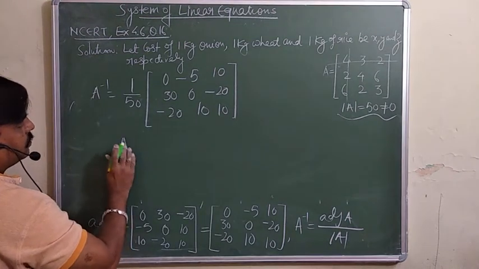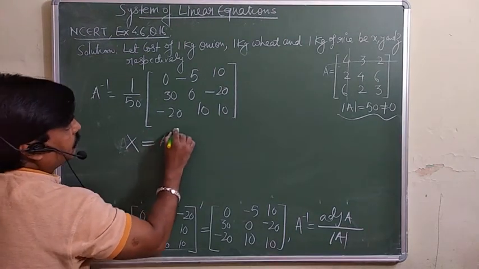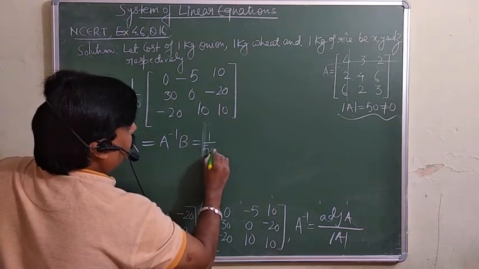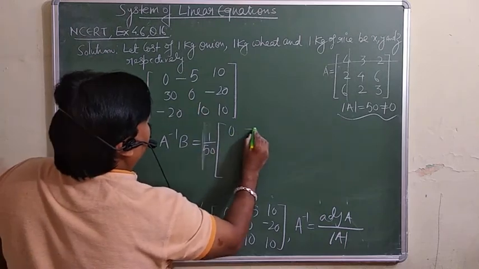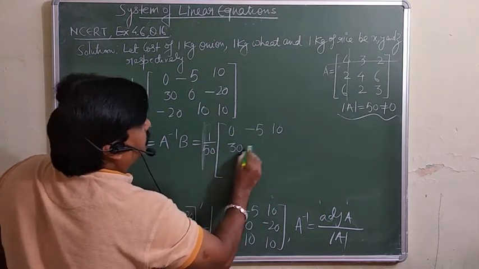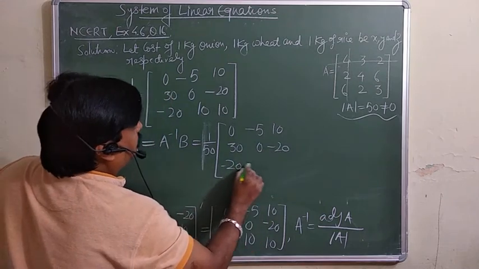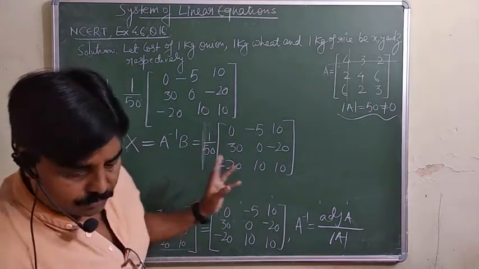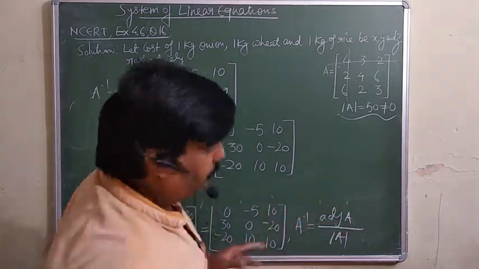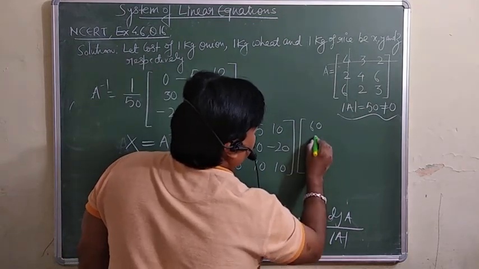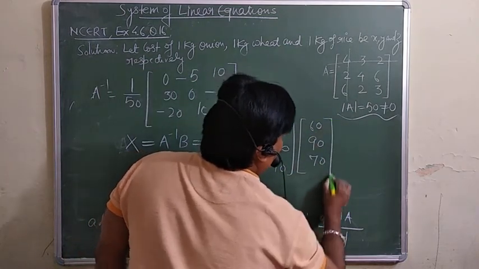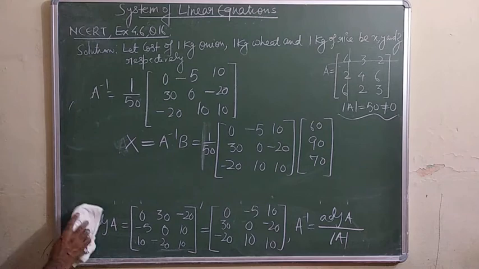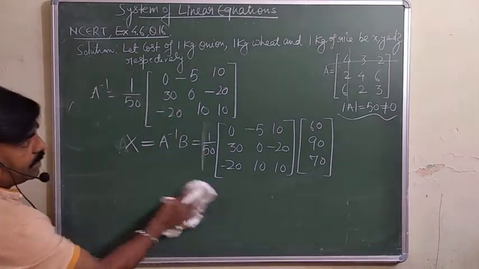Now X is equal to A inverse into B. So A inverse is already here. You can write down 1 over 50, and this is 0, minus 5, 10, 30, 0, minus 20, minus 20, 10, 10. And B was 60, 90 and 70. This was B. So you must multiply this one first. So you will get X, that is X, Y, Z.